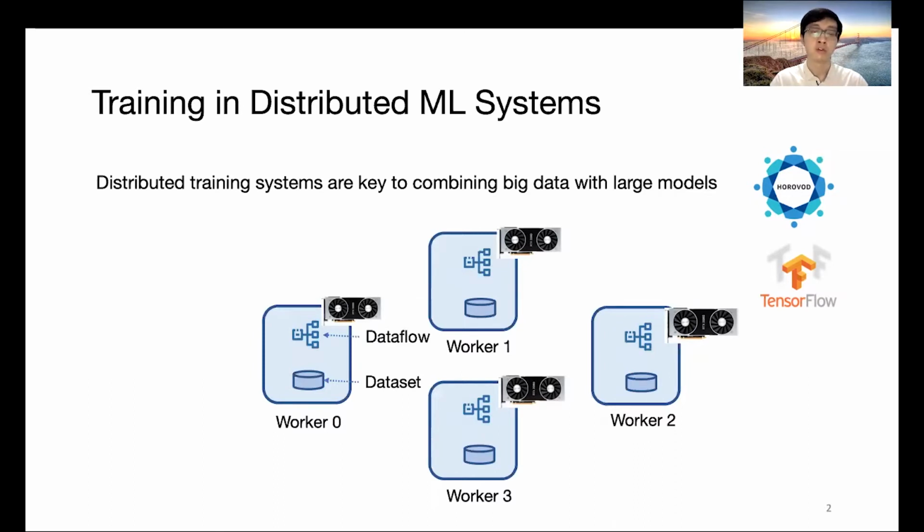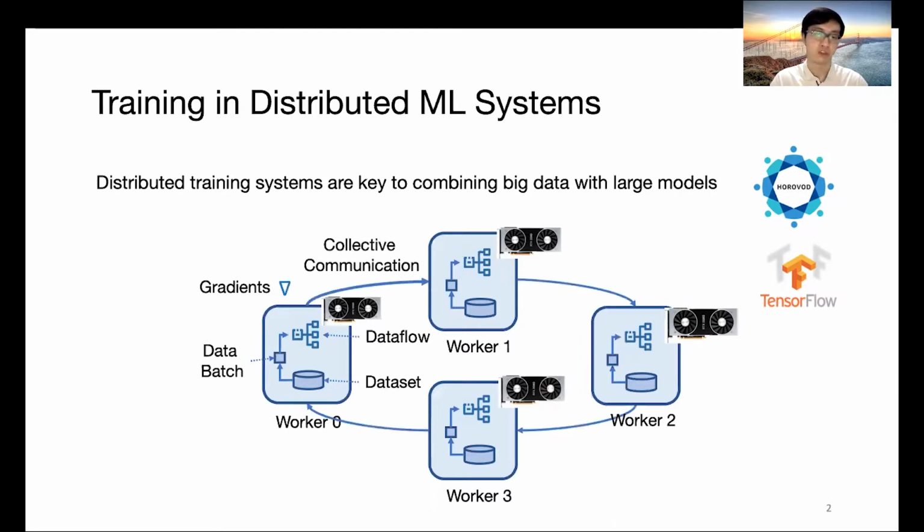In every iteration of training, the data flow will read the data batch and compute the gradients. The gradients need to be averaged across all the worker machines, and this is usually achieved using all-reduce provided by collective communication systems. The training needs to last for many iterations until the model can reach high accuracy.